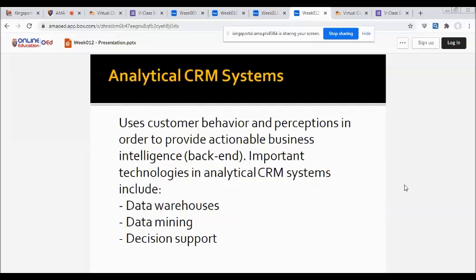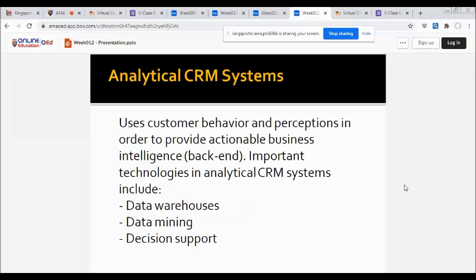So how about the analytical CRM systems? It uses customer behavior and perceptions in order to provide actionable system intelligence, or the back end. Important technologies in analytical CRM systems include data warehouses, data mining, and decision support.